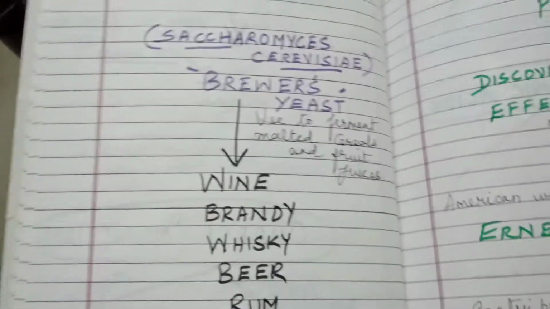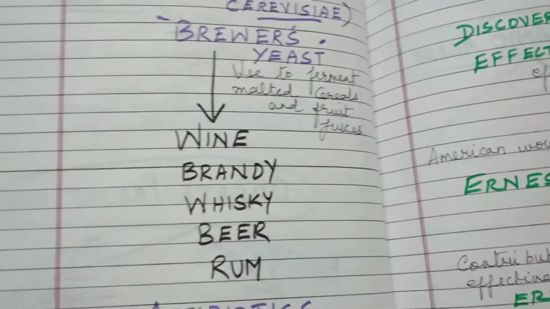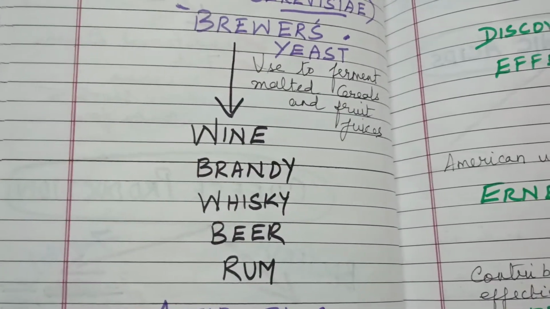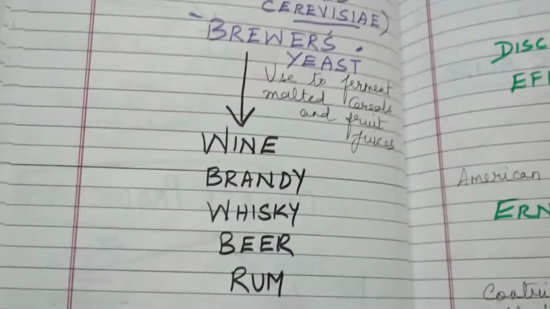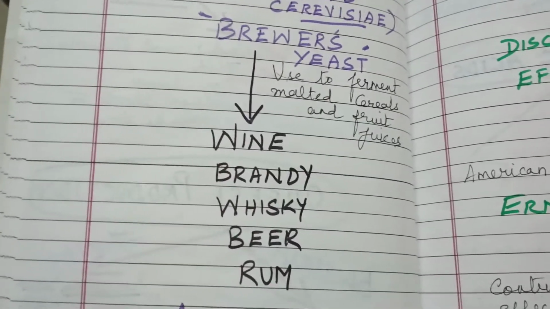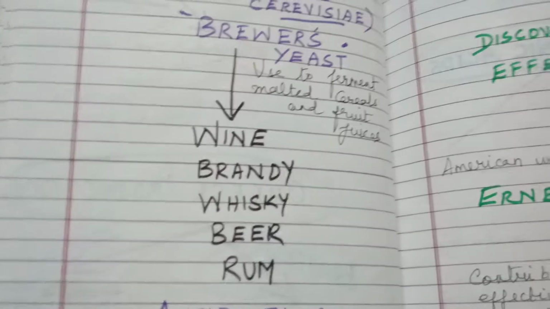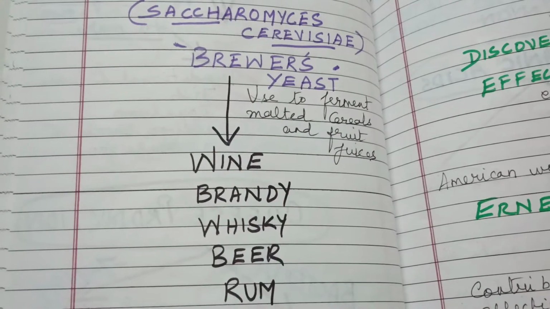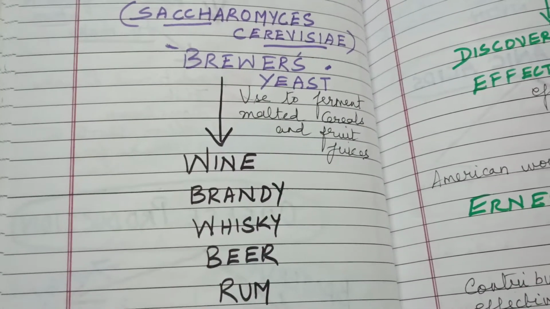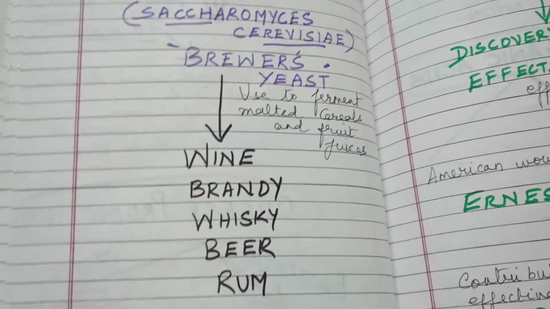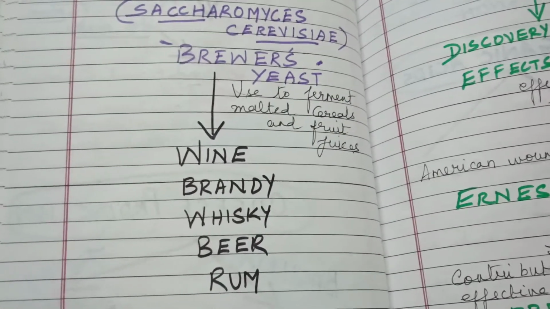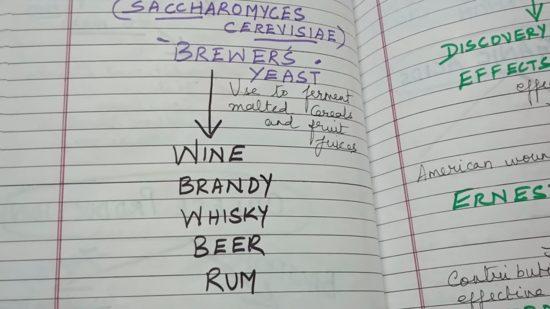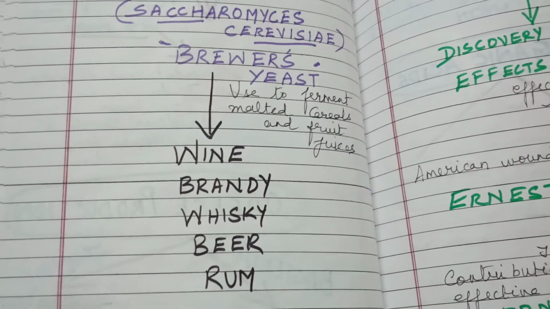And whiskey, brandy and rum by distillation of the fermented broth. Broth is nothing but the semi-solid extract, which can be from a cereal or a fruit juice. That extract is known as the fermented broth. If it is by distillation, the alcohol content will be more. Without distillation it will not be that high. Why is distillation done? It removes most of the water and impurities present in the fermented broth. So these are the two kinds: without distillation, and other alcohols by distillation.